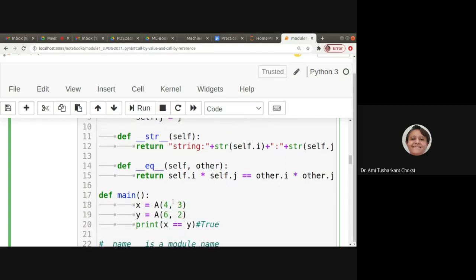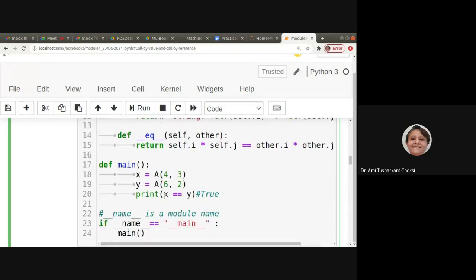Okay. Now we have the definition main. The main method here is not the main method like in C or Java, keep that in your mind. We are making the object of class A as x is equal to A(4, 3). The second object y is equal to A(6, 2). So we have made two objects of class A, one named x and the second named y.